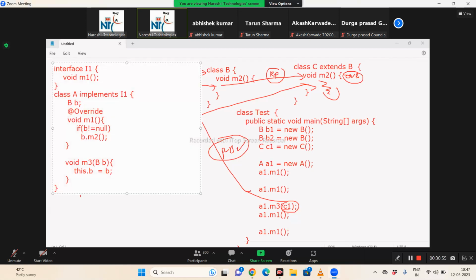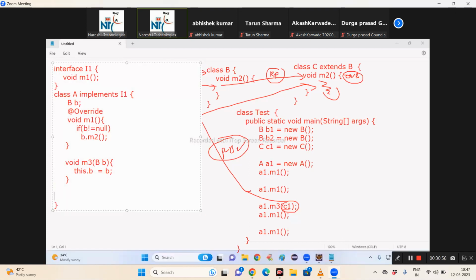Constructor. If I take a parameterized constructor, tell me, while creating an object, people will verify what constructor is available in the class. Then now I found the B parameter constructor. Then here what will I write? This dot B equal to B. Everyone understand? If you provide a constructor, the test class programmer will verify, while creating a class object, what constructor is available. Parameter. Oh, I should pass a B type object. A B type object or a B subclass object, anything we can pass.